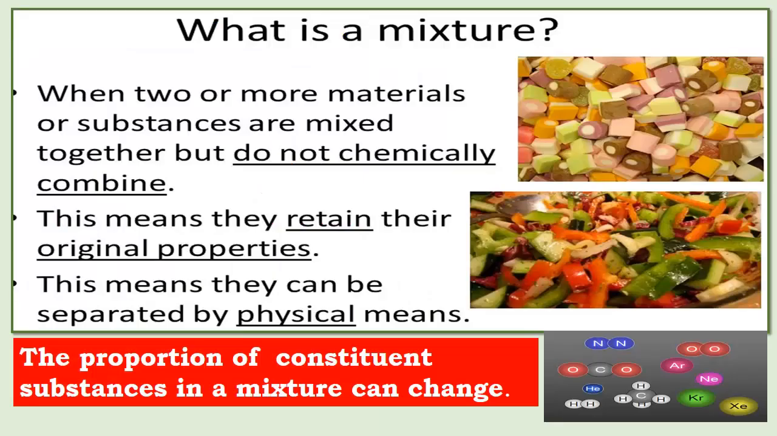So what is a mixture? When two or more materials or substances are mixed together but do not chemically combine, this means they retain their original properties, and this means that they can be separated by physical means.